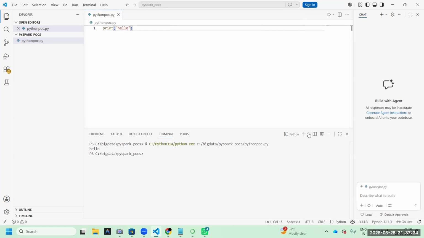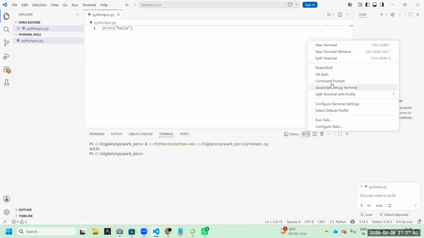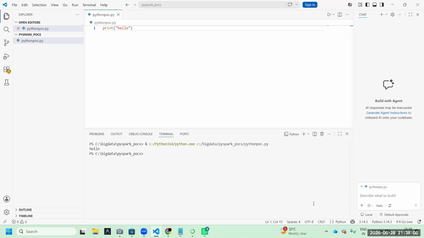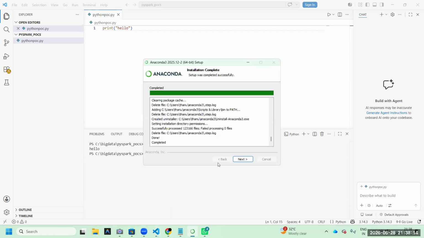But one important thing here, the plus symbol. Especially if you want to run Spark code, at that time don't run with this plus symbol. Use the down arrow; you have to use command prompt only. If you click the plus symbol, by default you will get PowerShell. But PowerShell is not always recommendable. Command prompt, 99% is always recommendable. Otherwise, on your local computer you have different versions, but I want Python 3.10 only.